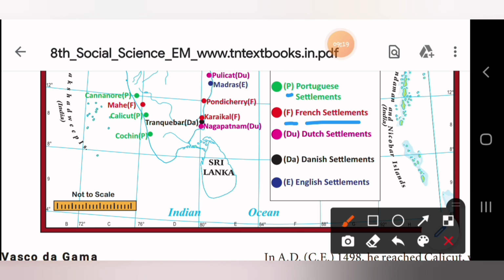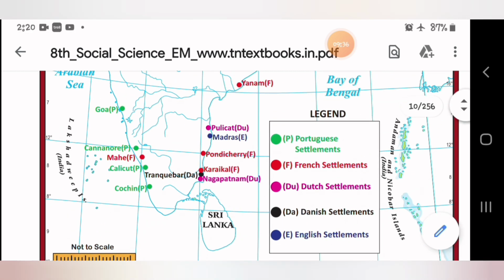In pink color they have given DU, that is Dutch settlements. Black color DA is Danish settlements. And in blue color they have given E, English settlements. So these are the keywords for the map to be marked.